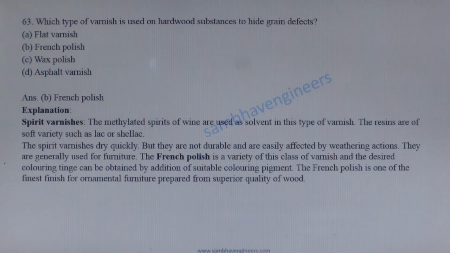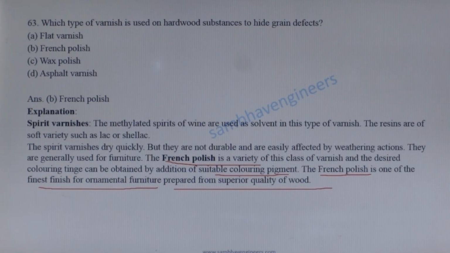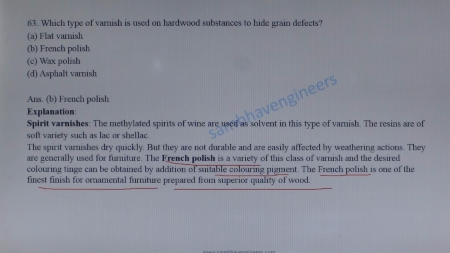The French polish is a variety of this class of varnish, and desired coloring tint can be obtained by addition of soluble coloring pigment. The French polish is one of the finest finish for ornamental furniture prepared for superior quality wood. So, French polish is correct answer.